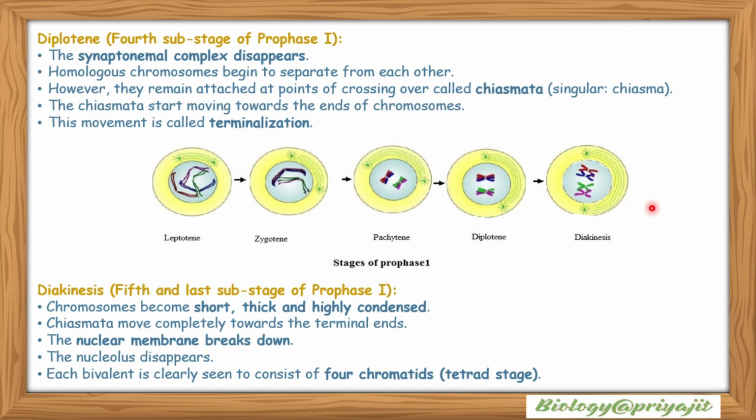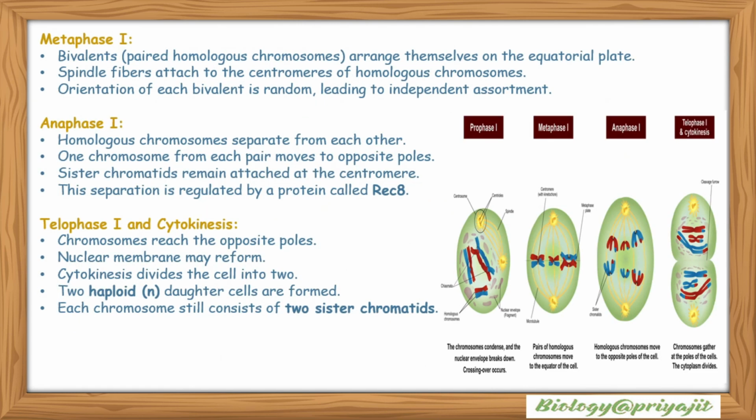And diakinesis is the fifth and last substage of prophase 1. Chromosomes become shorter, thick, and highly condensed. Chiasmata move completely towards the terminal ends. The image shows the terminalization process. The nuclear membrane breaks down, the nucleolus disappears, and each bivalent is clearly seen to consist of four chromatids, or tetrad stage. Now, metaphase 1: bivalents, or paired homologous chromosomes, arrange themselves on the equatorial plate.